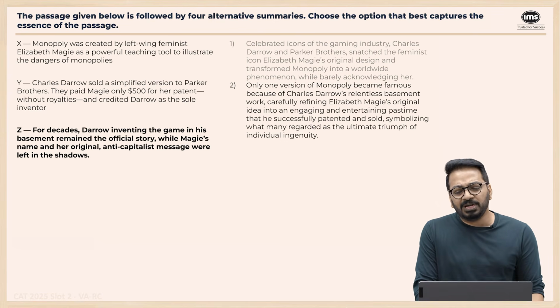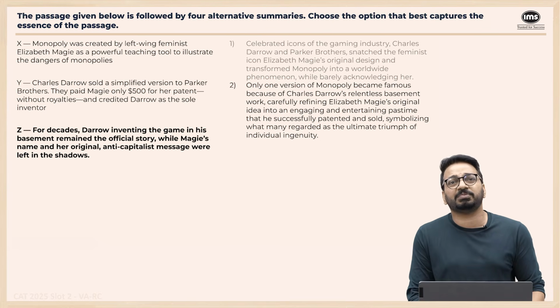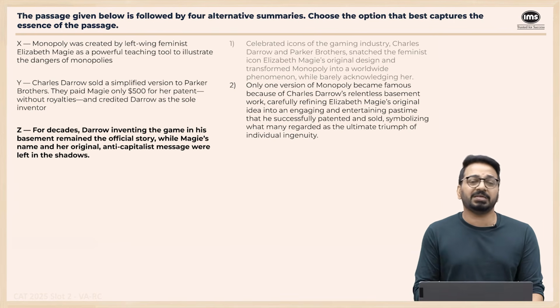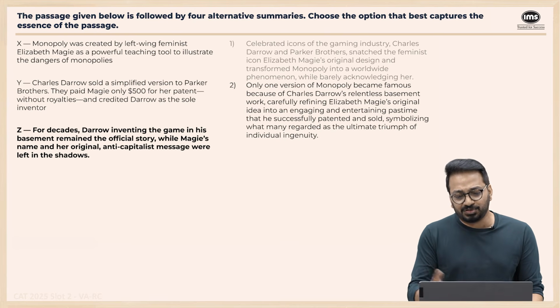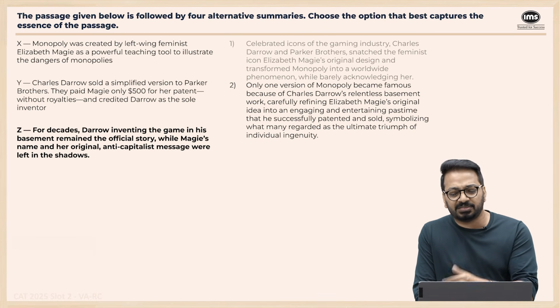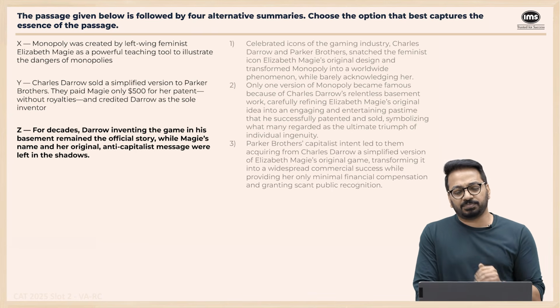Next one. Only one version of Monopoly became famous because of Charles Darrow's relentless basement work. Is the main idea about this person's relentless basement work? No. The main idea is about Elizabeth Maggie getting sidelined. So this whole option 2, carefully refining the original game into an engaging, entertaining pastime that is successfully patented, this is not the idea at all, which is why this goes.